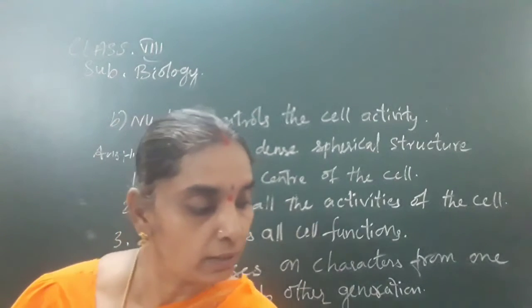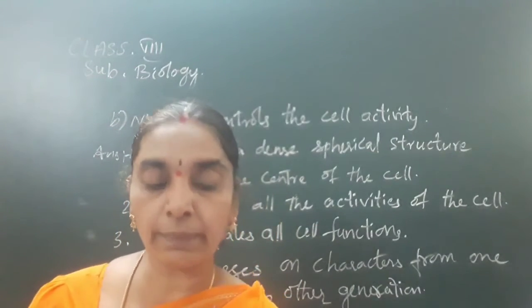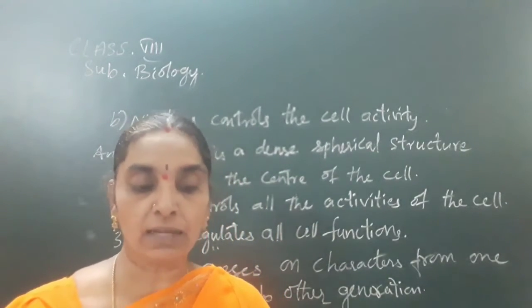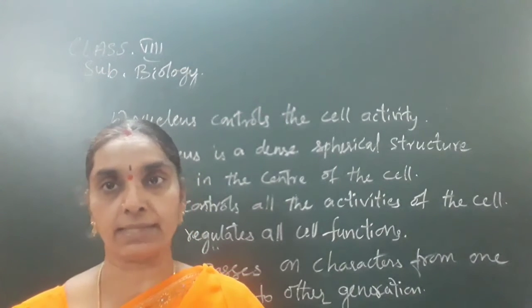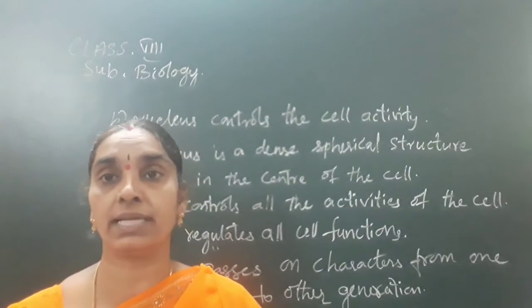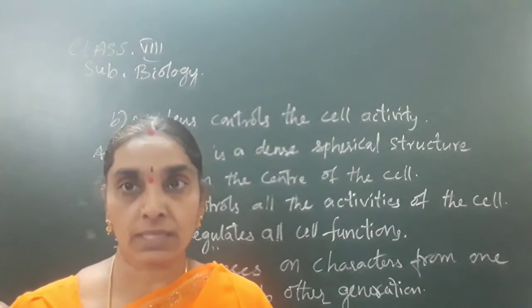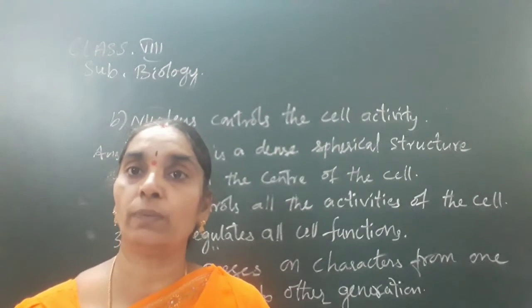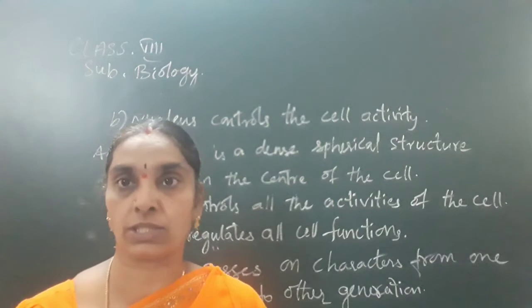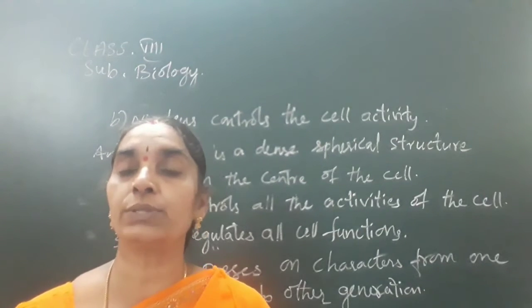The first statement is that the cell wall is essential for the plant cells. Yes, it is true, and it gives rigidity and strength to the plant cell, and it protects the cell from excess swelling and also makes the plant stand erect. Is it clear? Next, nucleus controls the cell activity.